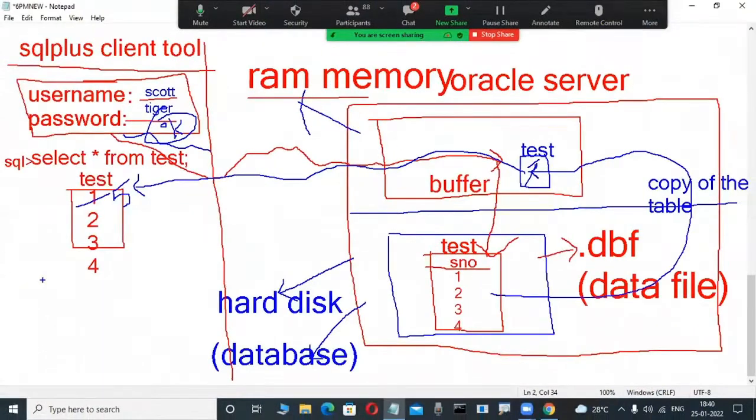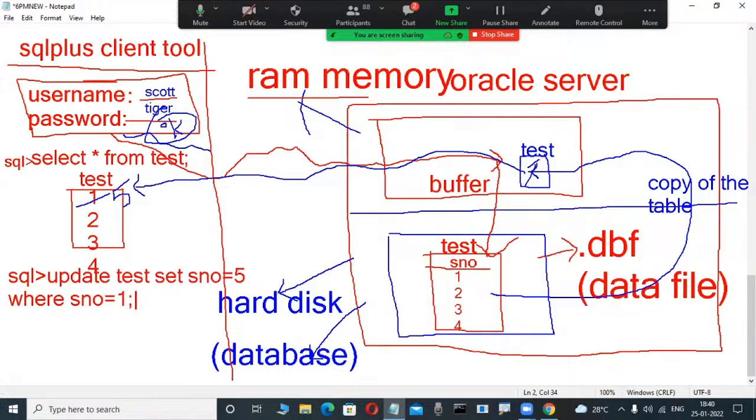How do I change 1 into 5? We will learn SQL commands in the future. Suppose I write an update command; update, insert, delete are some of the commands. Don't worry, just observe the scenario. Update, table name test, set S number equal to 5, where S number is equal to 1. I'm typing it for the future, not today.